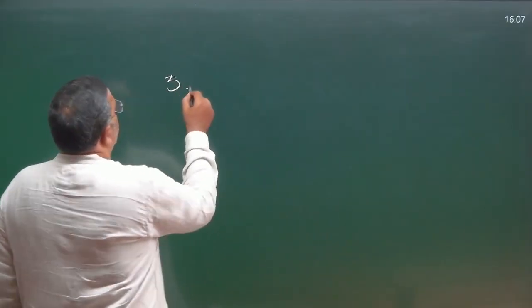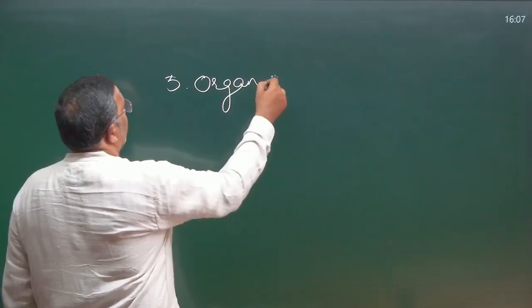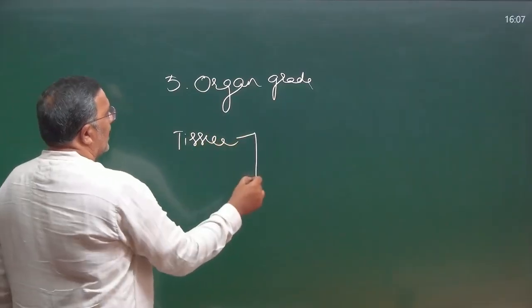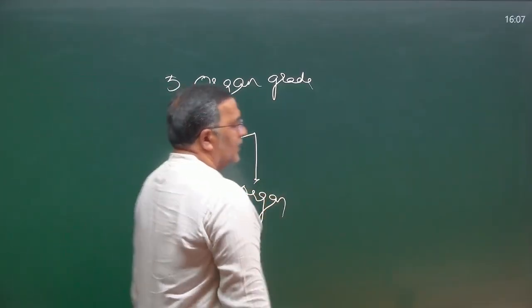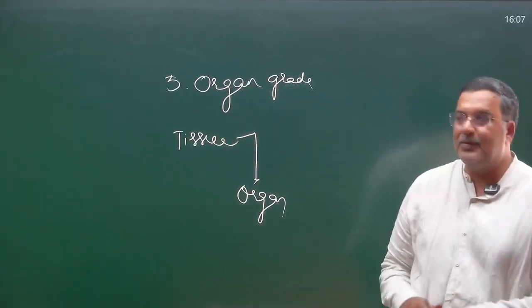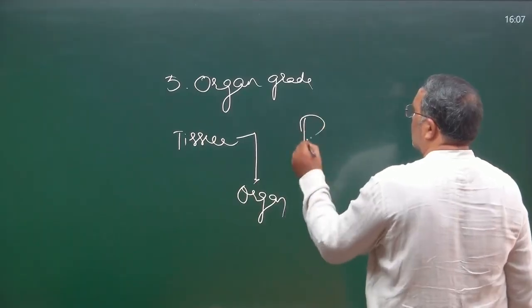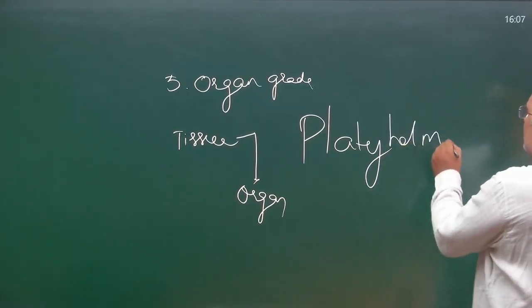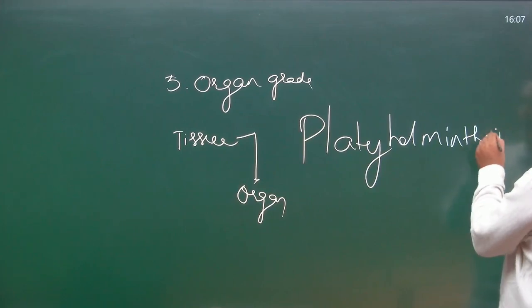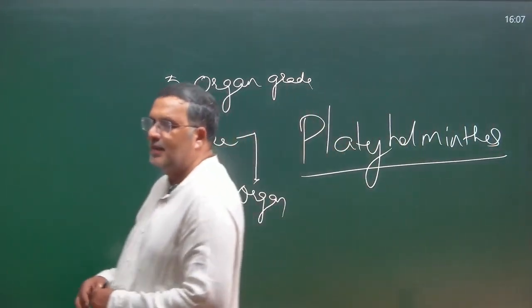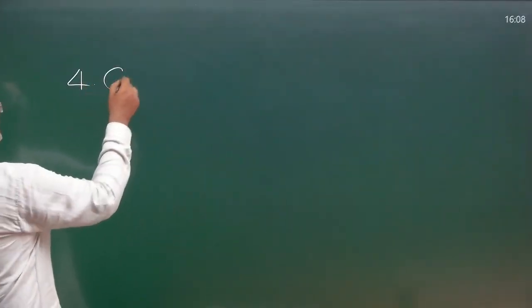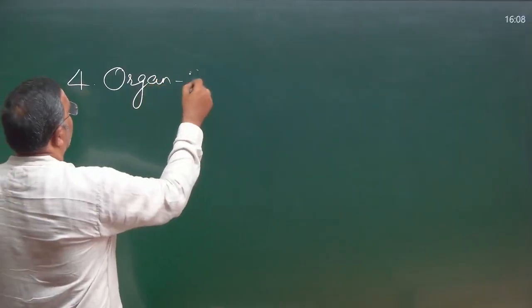Next, the third one, organ grade, which is a little better than tissue. Tissues developed into organs. Organ grade of organization. Example: phylum Platyhelminthes. Phylum Platyhelminthes has organ grade of organization. Next, the fourth one, organ system grade of organization.